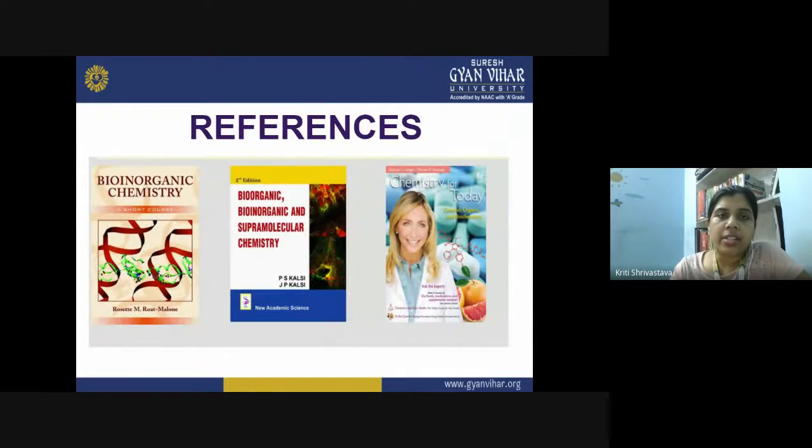So these are the references for today's lecture, and that is how we have discussed the different aspects of bioinorganic chemistry, the different terms involved, how they are defined, how you can apply the concept of inorganic chemistry in biological systems, and how they perform their function. What are the selectivity criteria for the biological system for selecting the ions for their particular usage. And in the end, we discussed different functions, different important ions, and how they play their role inside the biological system. I hope the lectures were clear to you, and with this lecture we are concluding our discussion on bioinorganic chemistry.